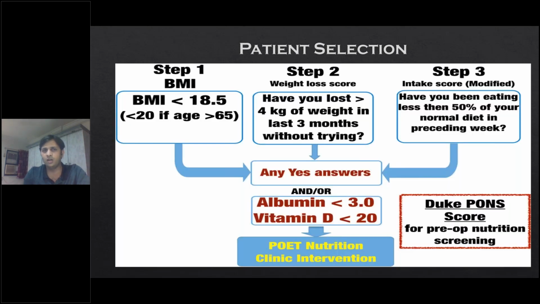So this is just a rough framework of how to assess the patient. This has been given by Duke University. They have done perioperative nutrition status screening depending only on blood, BMI and weight loss. And once you find the BMI and weight loss, you screen them and then you go for albumin. They have added vitamin D levels. Again, we don't check vitamin D levels very frequently, so you can skip that. And with that, we can find out which patients will need nutrition supplementation.